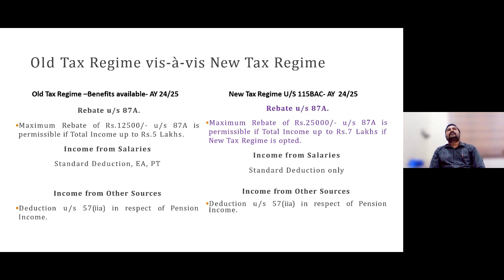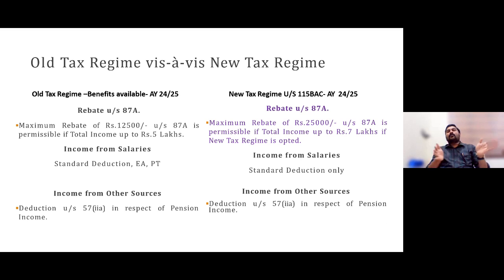I was mentioning the government, the finance ministry, is trying to popularize this new tax regime to more taxpayers, in order to move the taxpayers' base from the old regime to the new tax regime.